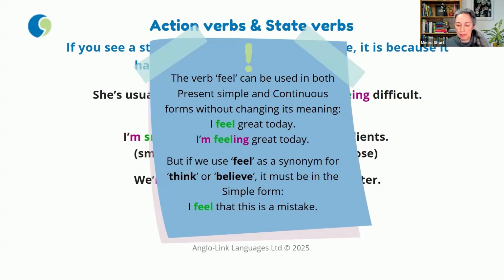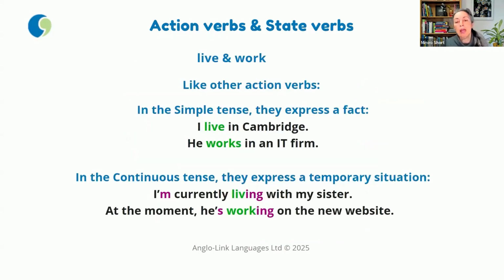Right, last thing I want to say is about these two verbs, live and work. Of course, they're action verbs, and like other action verbs, they can be in the simple form or in the continuous form. So when they're in the simple form, they express a fact about your life. I live in Cambridge. He works in an IT firm. If you put them in the continuous tense, then they will be expressing a temporary situation for you. For example, I'm currently living with my sister, or at the moment, he's working on the new website. Nice and easy.